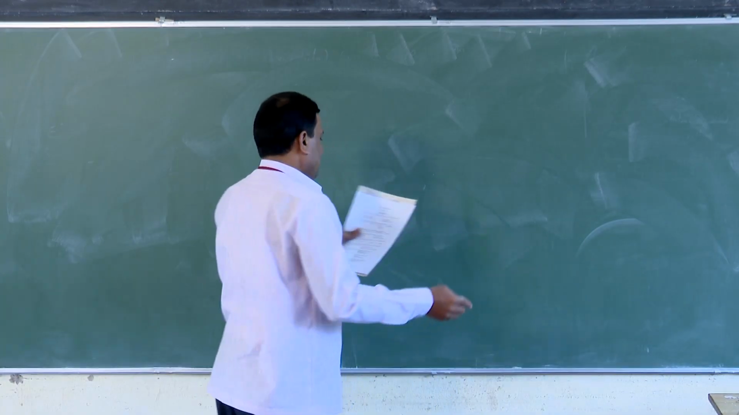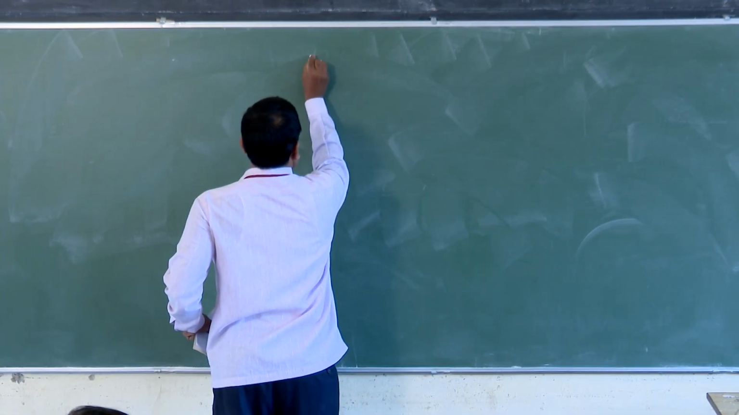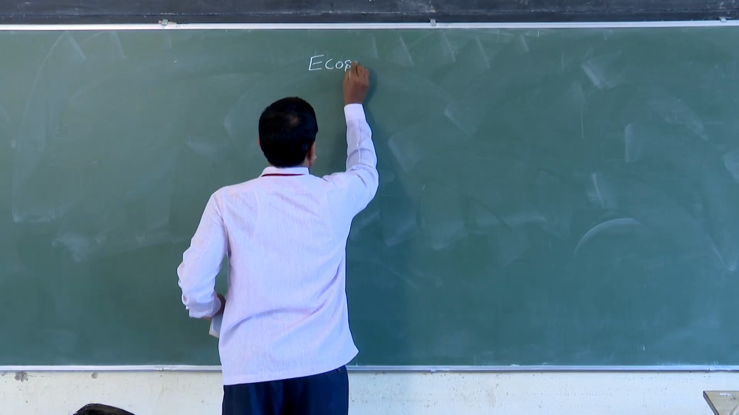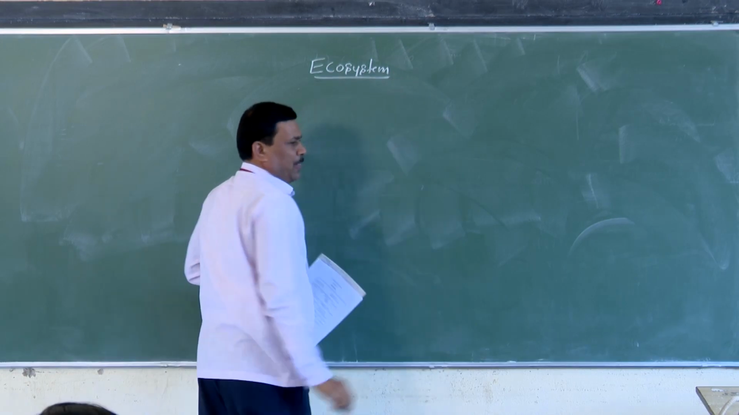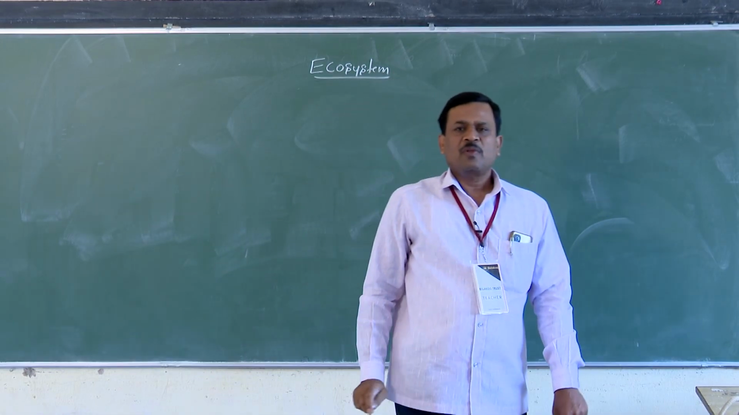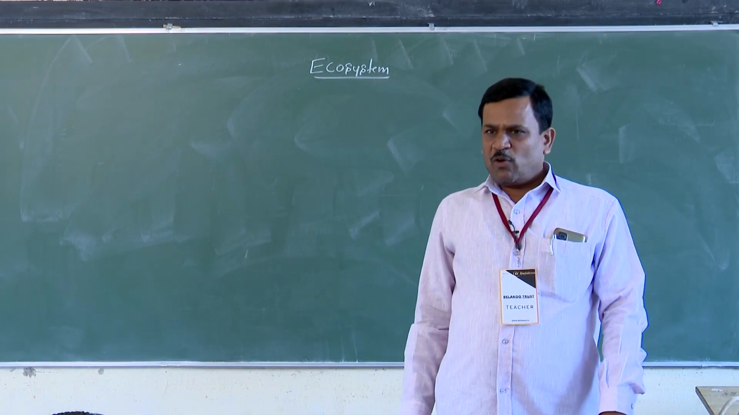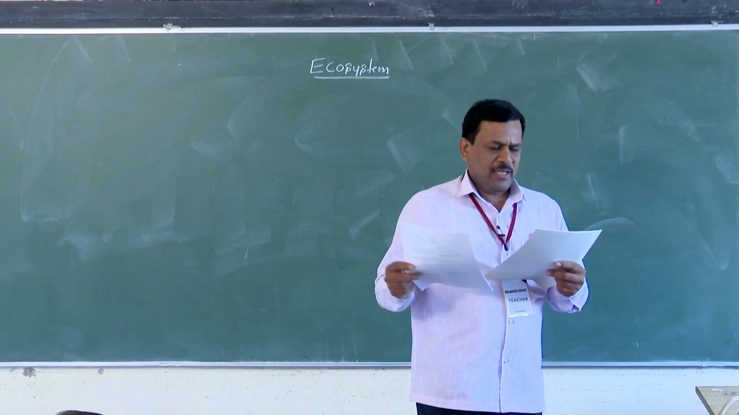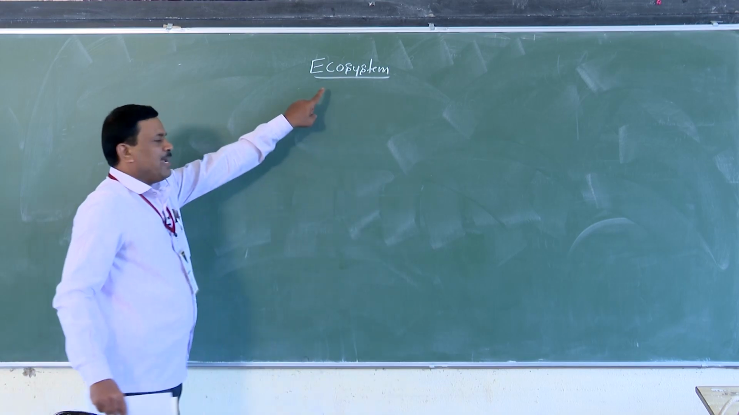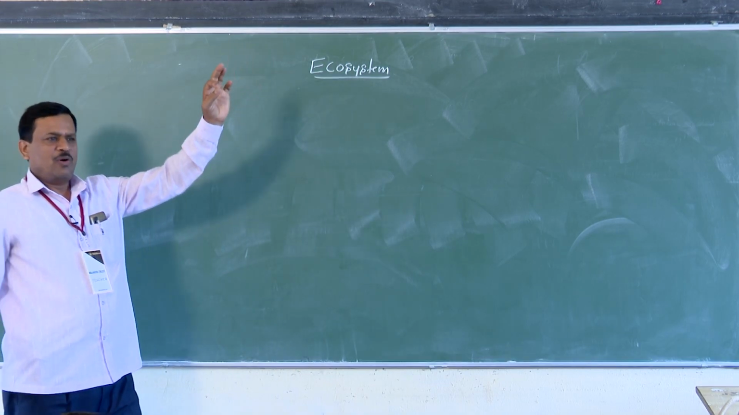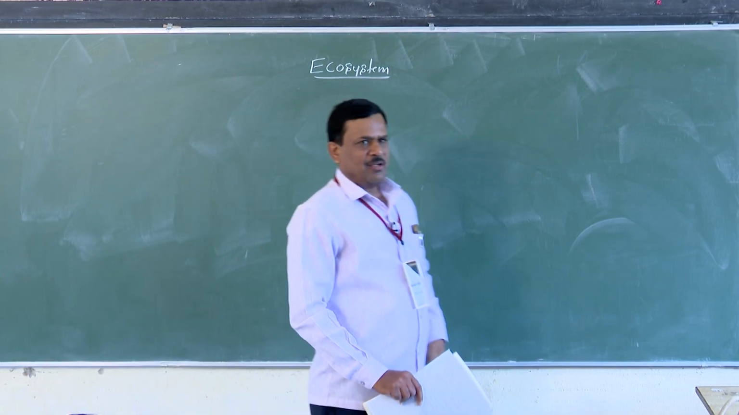The next chapter is ecosystem. Ecosystem. Okay. First, the next chapter is ecosystem. Ecosystem is a branch of biology. Listen, all of you. A 10 minutes synopsis for this topic.